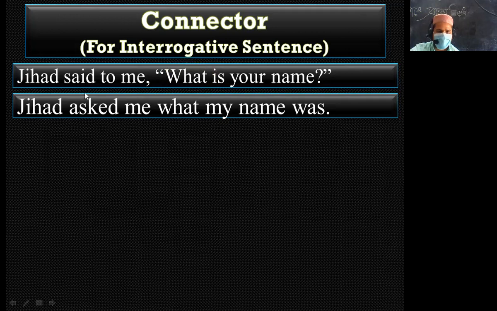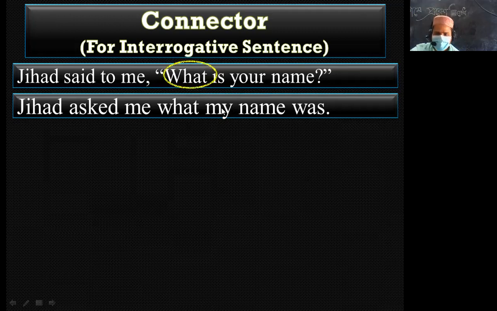And the WH question is used instead of the inverted comma. There is no change. If the interrogative sentence is with a WH question, the WH question will not be changed.